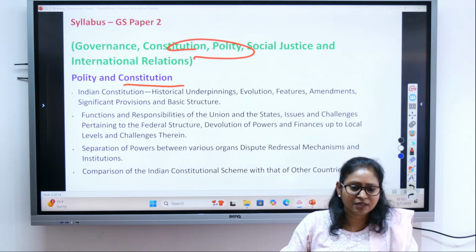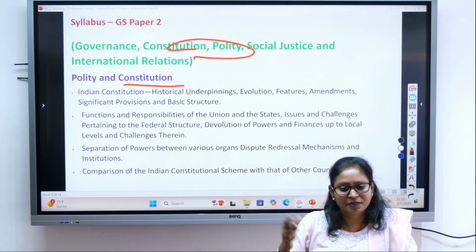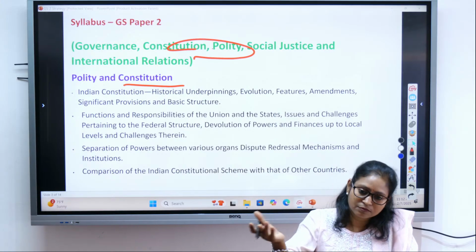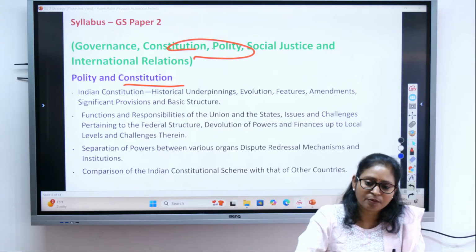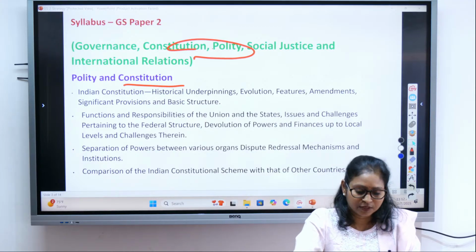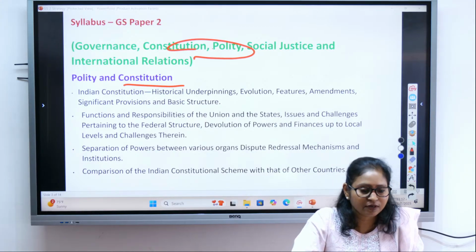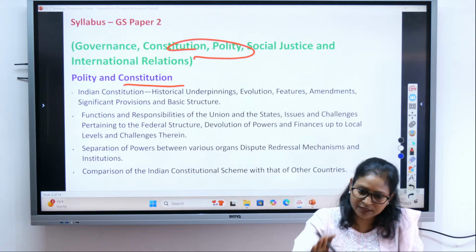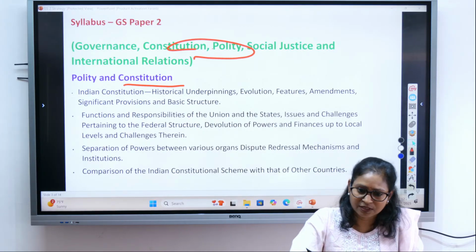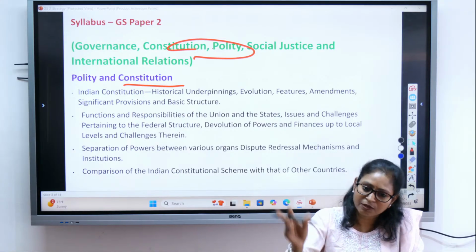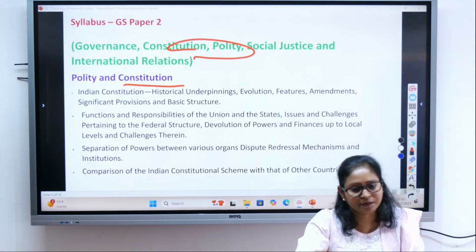Executive means what? The government, the ministers, right? So ministers are part of whom? Of the parliament itself, isn't it? Without being a member of parliament, you cannot remain a minister for a long time. You can become a minister, and there is a provision that for 6 months anybody can be a minister even if he is not a member of parliament, but within 6 months the person has to become a member of parliament.